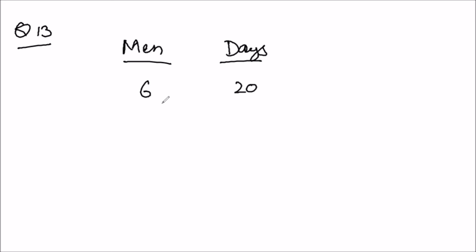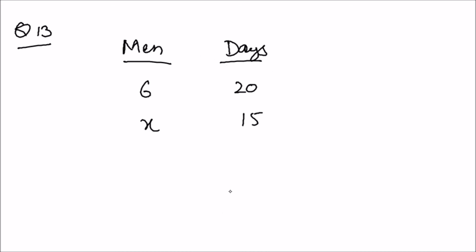How many extra men? First of all, we find how many men will complete it in 15 days. How many total number of men we need.